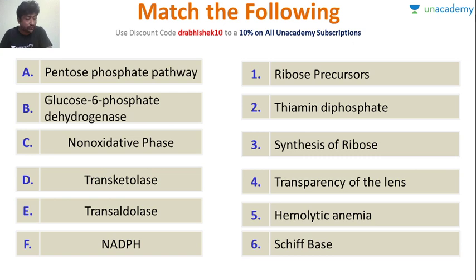Let's do match the following, because match the following is very important for AIIMS. So A, quickly, pentose phosphate pathway. Whichever you are sure, A1, you can just put it. Very good, Manisha. A4, so pentose phosphate pathway. No, look, you have to be very, very sure, because sometimes there can be more than one answer.